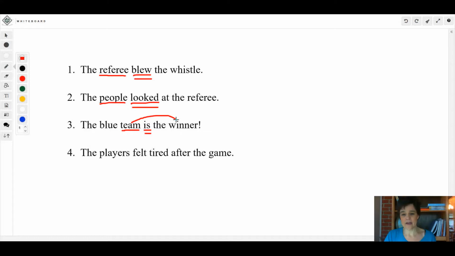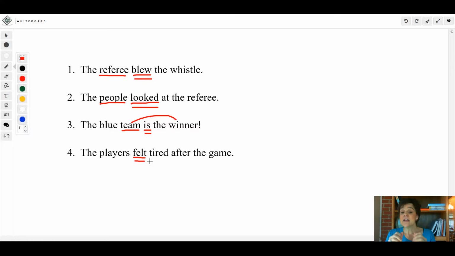All right. The players felt tired after the game. Now in this sentence, is there an action being done? This one's kind of tricky. There's no action being done. Felt is the verb, but feel is when you use your hands or something to feel. So in that sentence, are they actually feeling things? No. So in that sentence, felt is a linking verb.